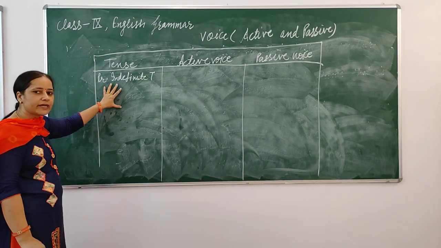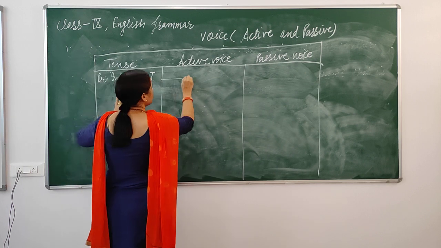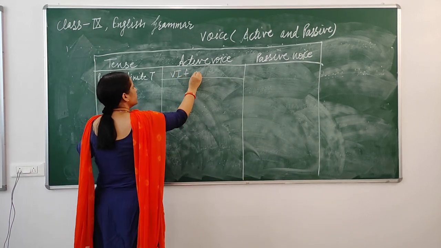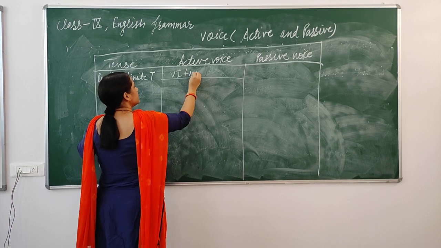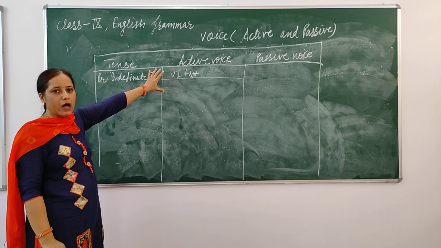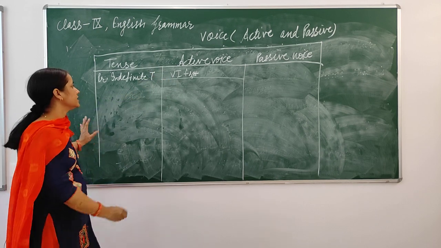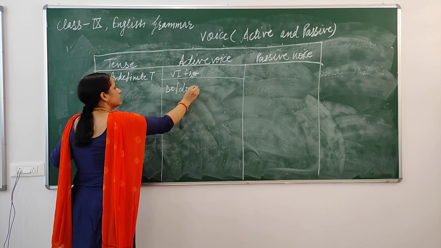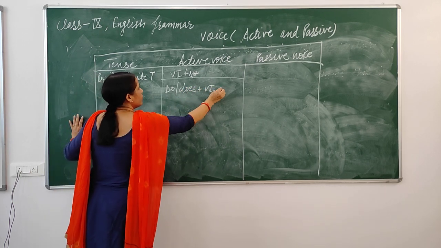In simple present tense we have structure: first form of the verb plus s or es. And if we have interrogative sentences then we have do, does plus first form of the verb.